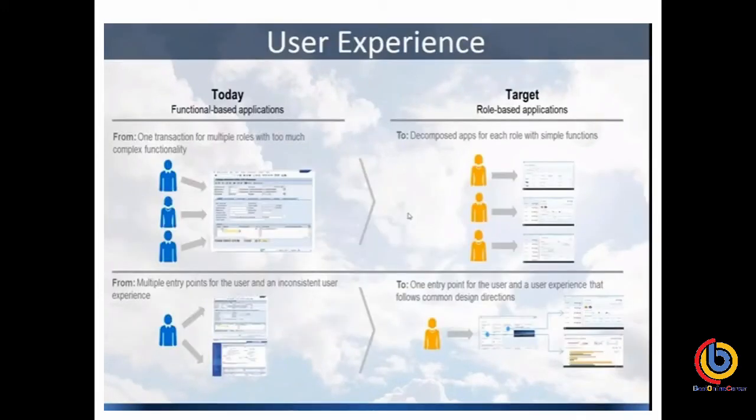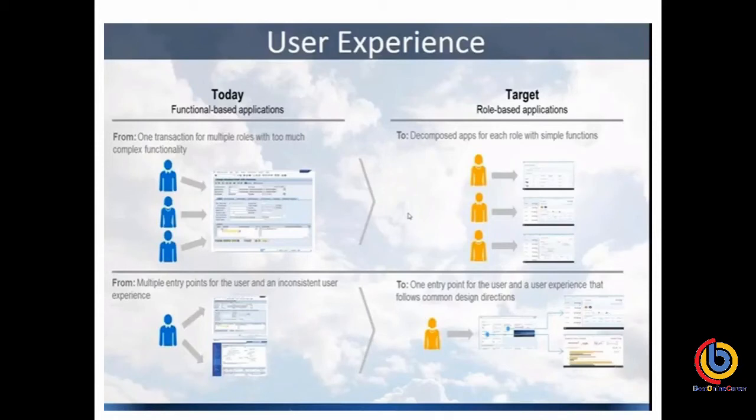That is the user experience. Here we have seen the traditional ERP system. Now in the target architecture, there are role-based applications. This is a functional-based application. What is the difference between functional-based and role-based applications? Both are role-based kinds of applications.